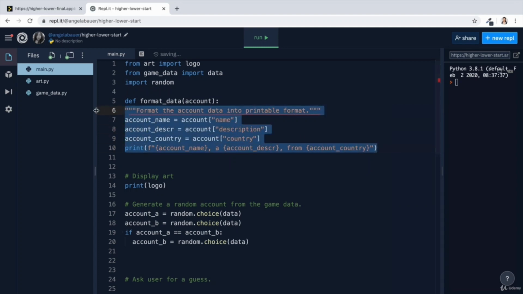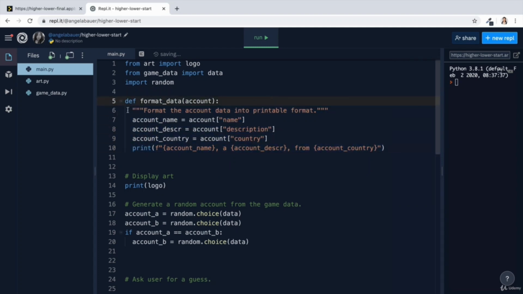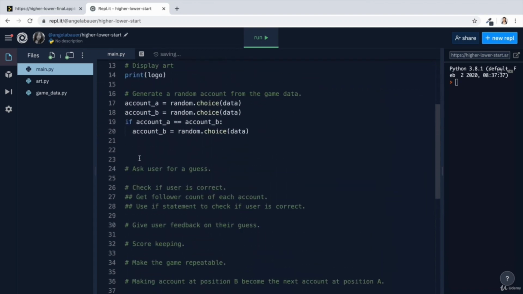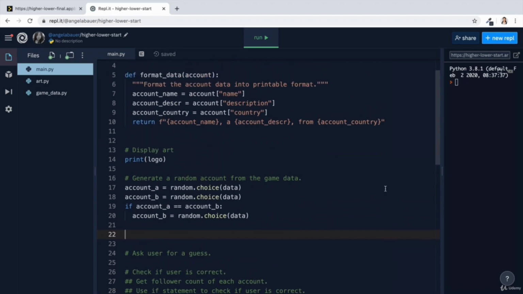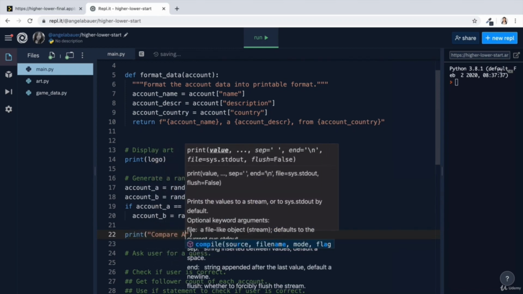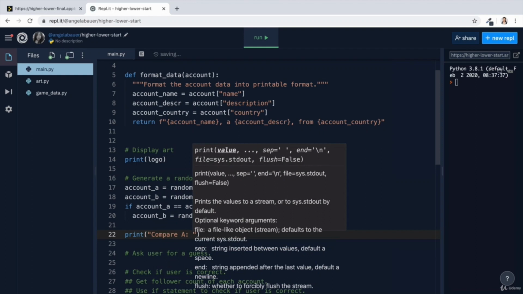And of course, we need to indent everything over so that it's actually within this function. And instead of printing the final outcome, I'm going to return it as the output. So now we can call that function down here and we can pass in each account in turn. For example, we could say print compare A, which is going to be the first account.